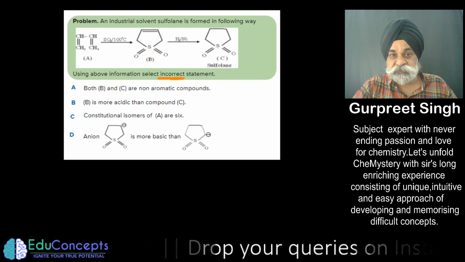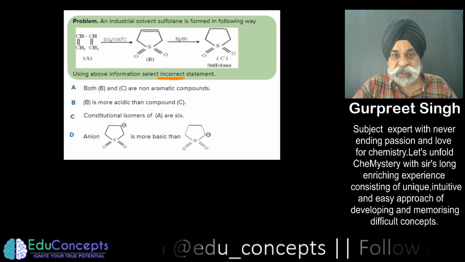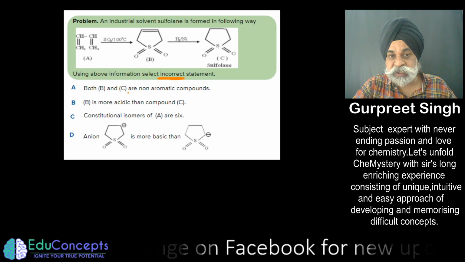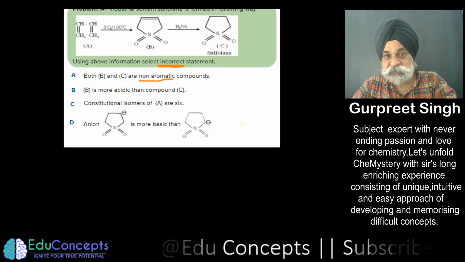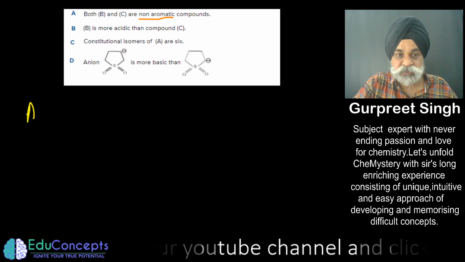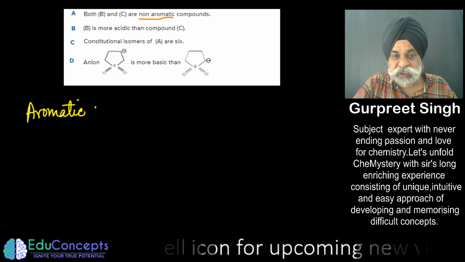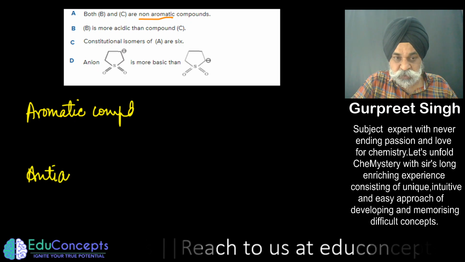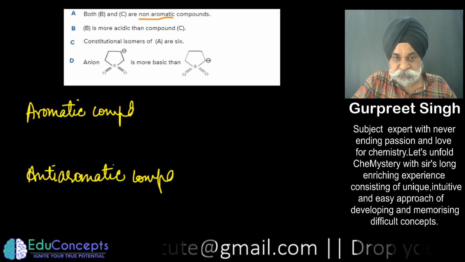So in this question, you can see there is a heterocyclic organic compound B and C, and now what is being asked? First, he is saying both B and C are non-aromatic compounds. So in the first statement, the examiner is challenging whether you know what aromatic compounds and anti-aromatic compounds are. Those which do not fall under these two categories may be said to be non-aromatic compounds.